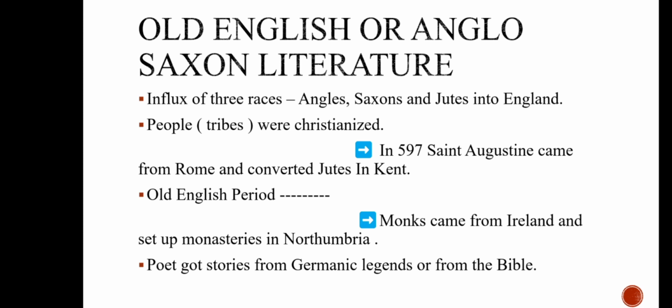And the second event is that monks came from Ireland and set up monasteries in Northumbria, which is a place. So there are two events: Saint Augustine converting the Jutes in Kent into Christianity, and monks from Ireland setting up monasteries in Northumbria. Next is the major content for writing poetry.